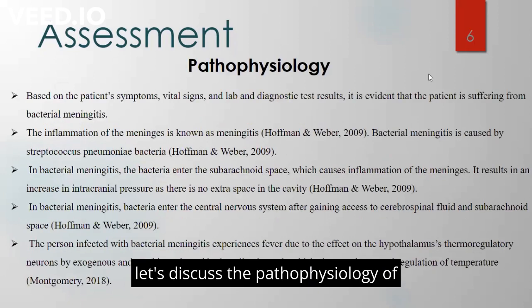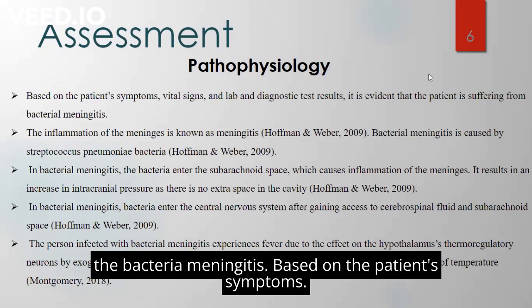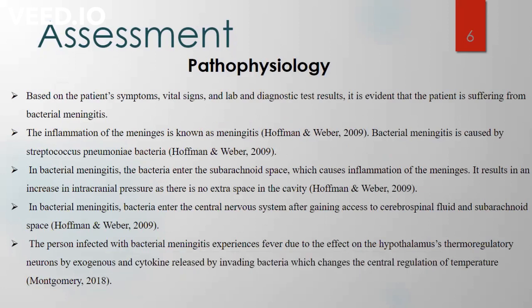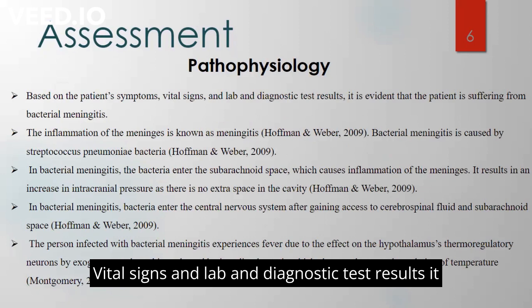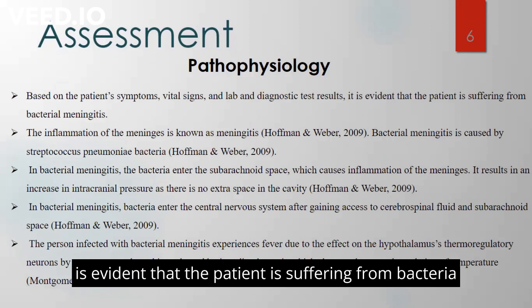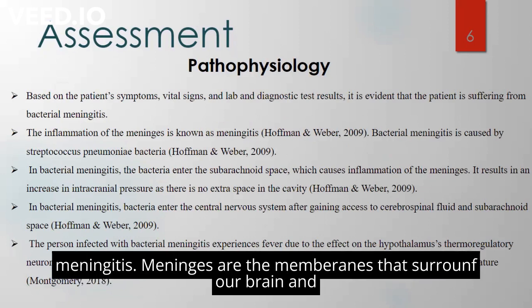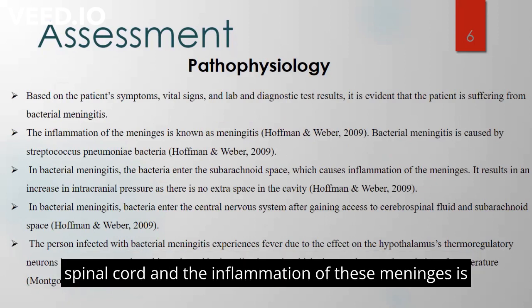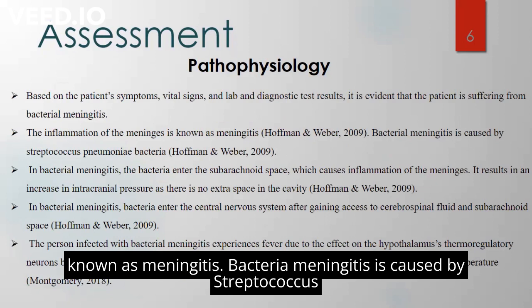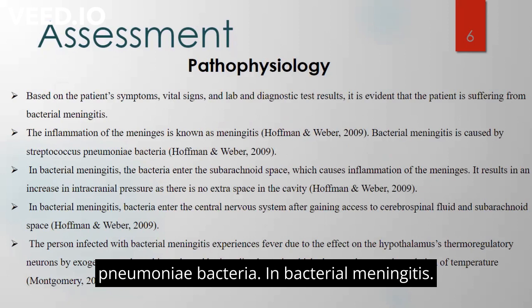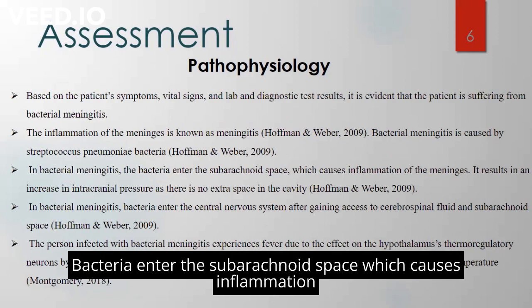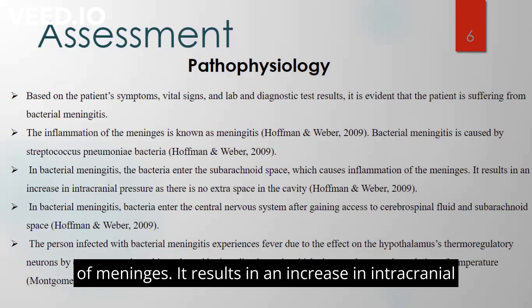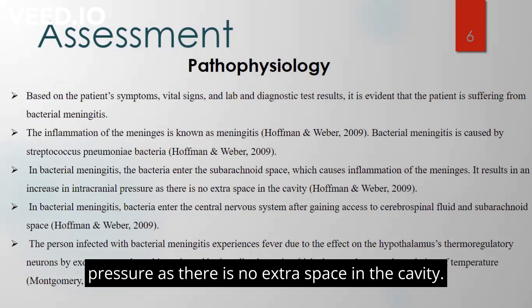Let's discuss the pathophysiology of bacterial meningitis. Based on the patient's symptoms, vital signs, and lab and diagnostic test results, it is evident that the patient is suffering from bacterial meningitis. Meninges are the membranes that surround our brain and spinal cord, and the inflammation of these meninges is known as meningitis. Bacterial meningitis is caused by Streptococcus pneumoniae bacteria. In bacterial meningitis, the bacteria enter the subarachnoid space, which causes inflammation of meninges. It results in an increase in intracranial pressure as there is no extra space in the cavity.